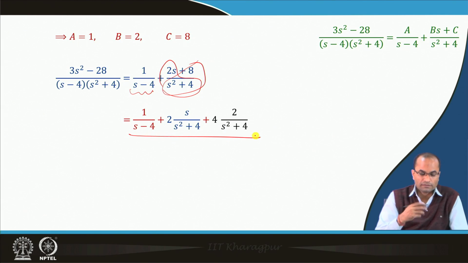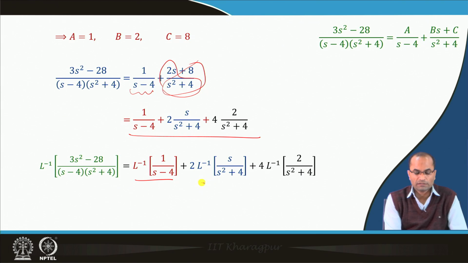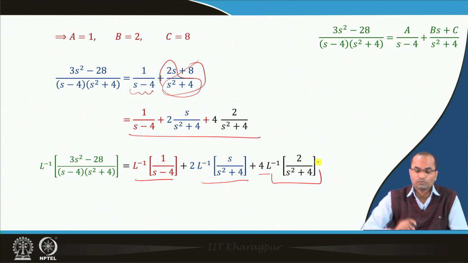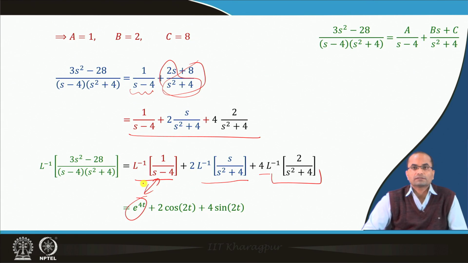Now we can get the Laplace inverse: the inverse of 1 over s − 4, the inverse of s over s² + 4, and here 4 times the inverse of 2 over s² + 4. So we have the direct results: e^(4t) is the function whose Laplace transform was 1 over s − 4.